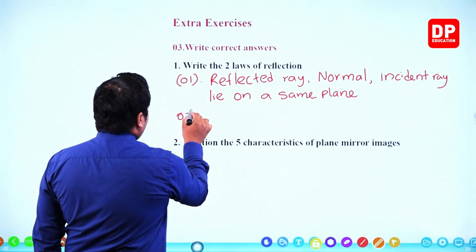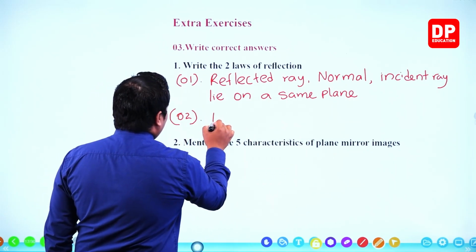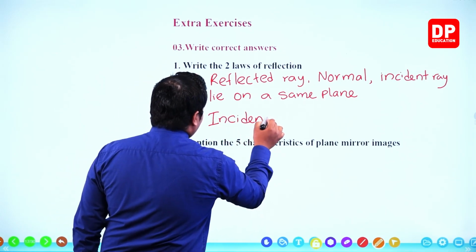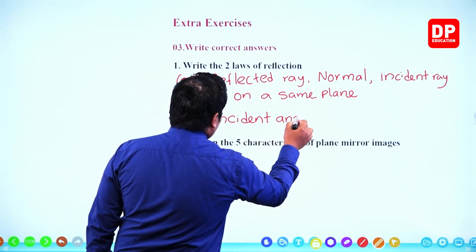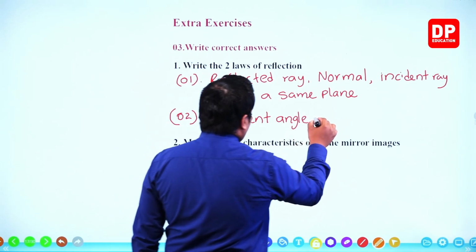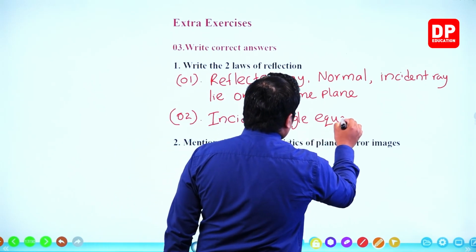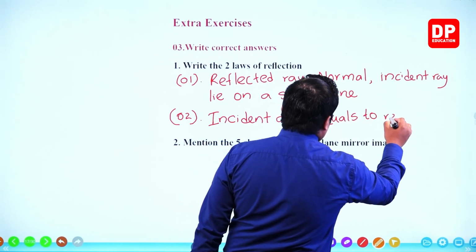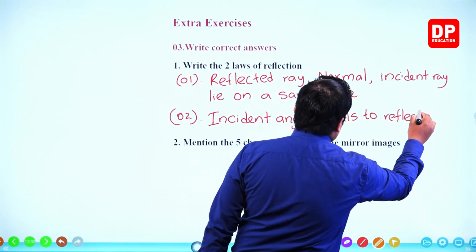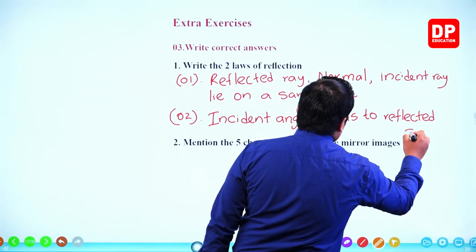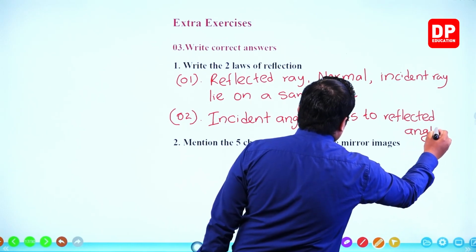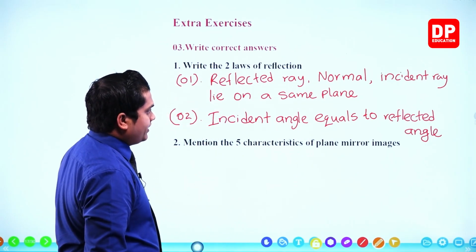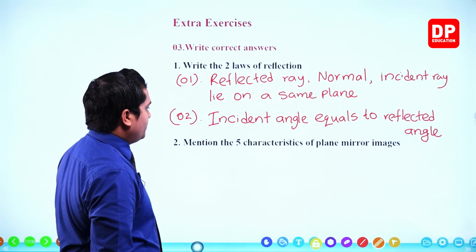Next one, number 2, incident angle equals to reflected angle. Right? Incident angle equals to reflected angle. This is the second law.